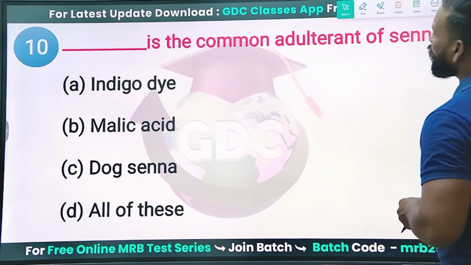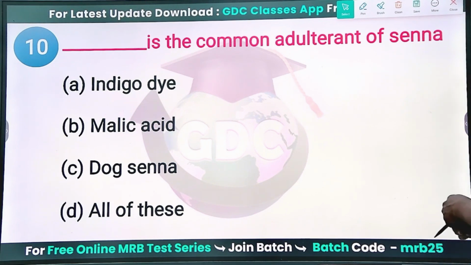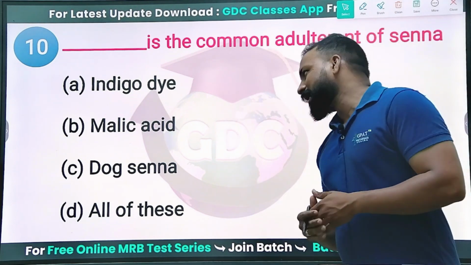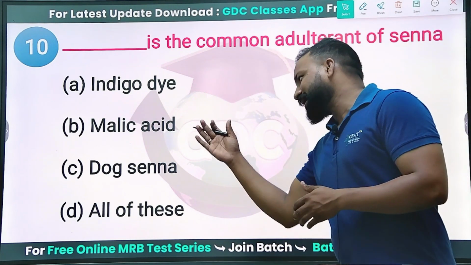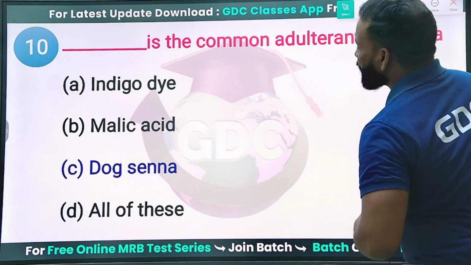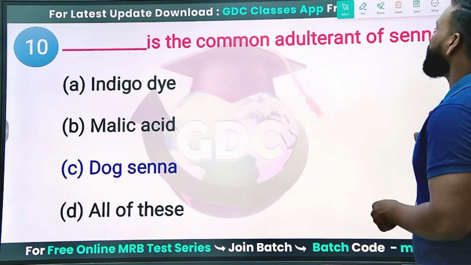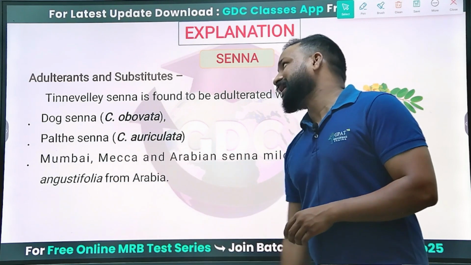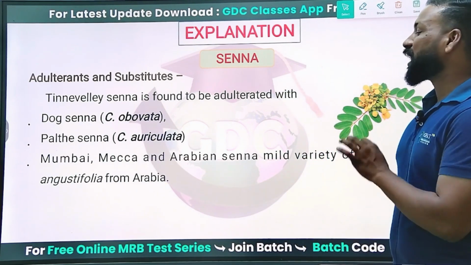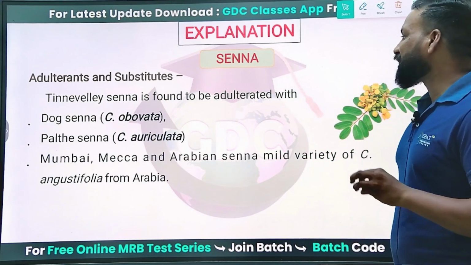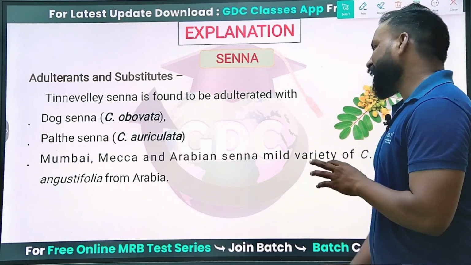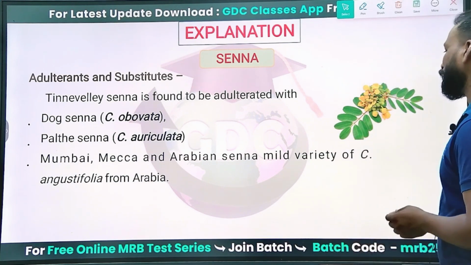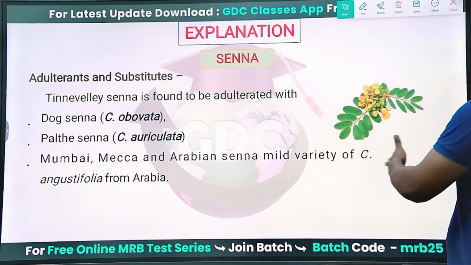Tenth question. Which is the common adulterant of Senna? Indigo dye, malic acid, dog senna, or all of these? Yes, dog senna is a common adulterant of senna. You can see here the dog senna and Palthi senna. These two sennas are used as adulterants of the original senna, which is Cassia angustifolia and acutifolia. So this is the senna leaf, which is very familiar to all of us.